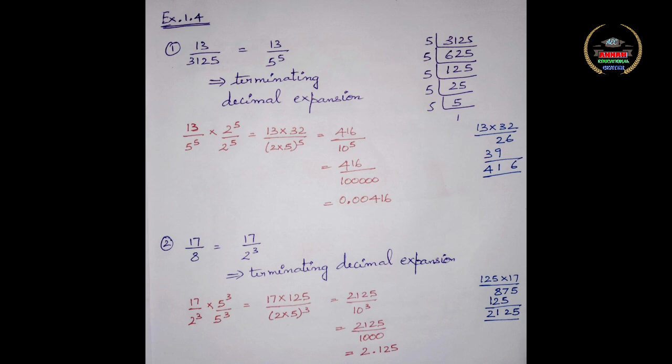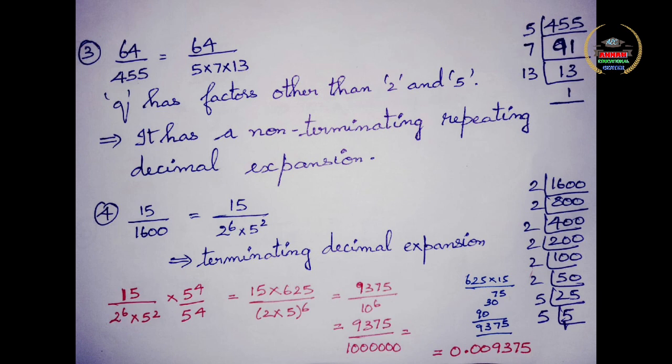Now subdivision 4. You can see that the number is 15 by 1600. When you prime factorize 1600, you get 2 power 6 into 5 squared. So you have 15 by 2 power 6 into 5 squared. There are only factors of 2 and 5. So it is going to have a terminating decimal expansion.